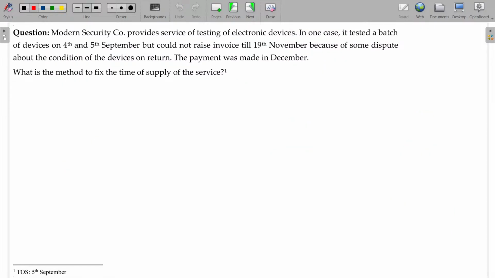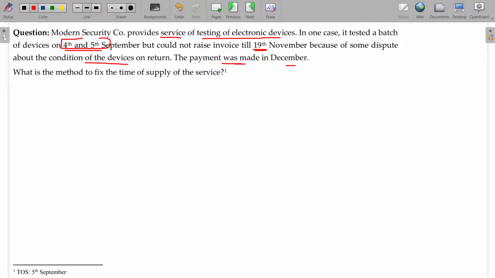A modern security company provides services of testing of electronic devices. In one case, it tested a batch of devices on 4th and 5th September, but could not raise the invoice till 19th November. How many days are allowed? Invoice: completion of supply of service plus 30 days will be available, but he has not completed within that 30 days because of some dispute about the condition of the devices.